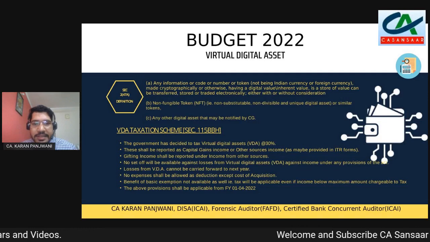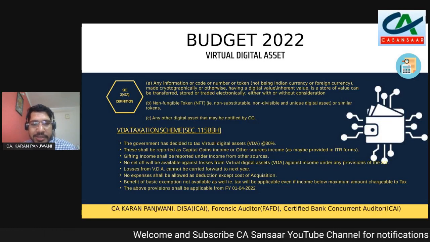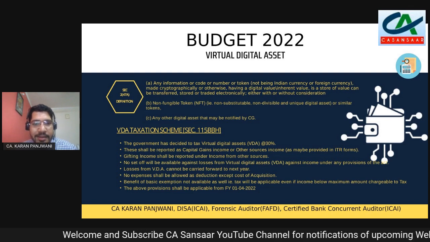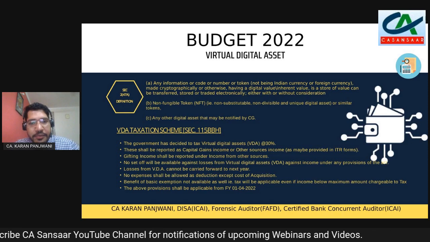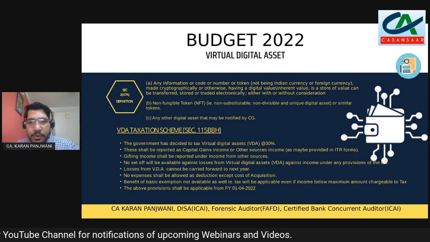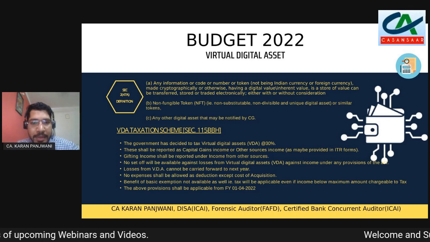So the virtual digital asset has been legally identified in the budget under section 247A. The definition goes like this: any information, code, number, or token which is not a currency. The currency definition would be borrowed from the FEMA Act.